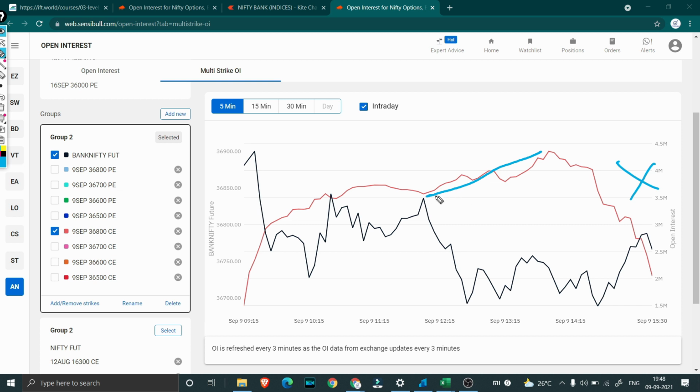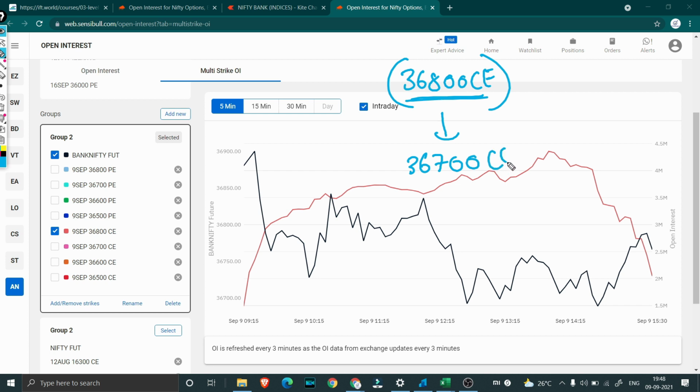You can see that around 12 o'clock the OI actually started to increase. This is further confirmation that we might not see a move above 36,800 towards the end. So then what would I do? I would obviously bring my 36,800 calls down, because it is now no longer going upward. The upside right now, OI is suggesting it is more or less capped.